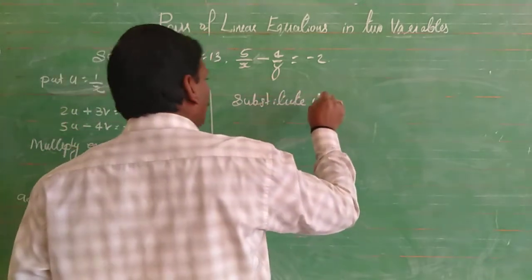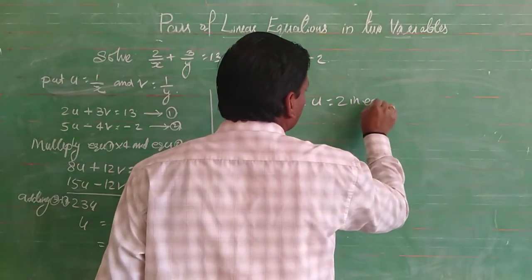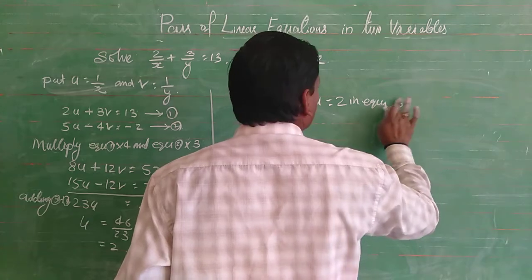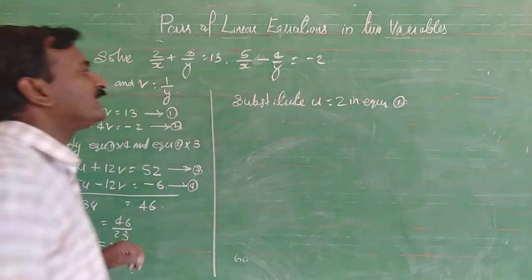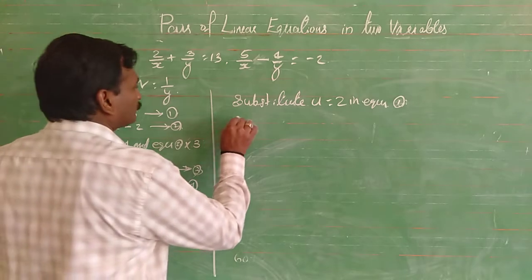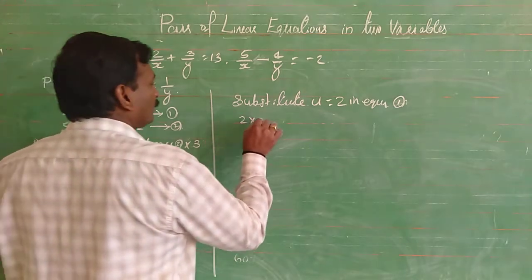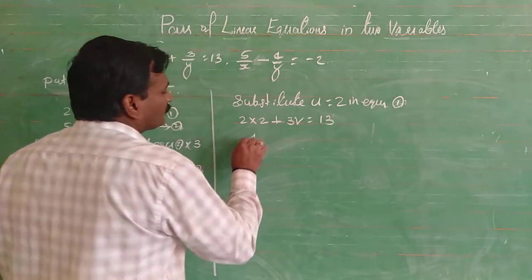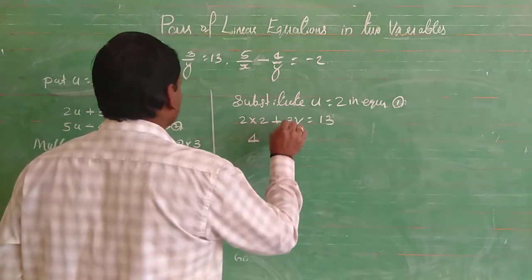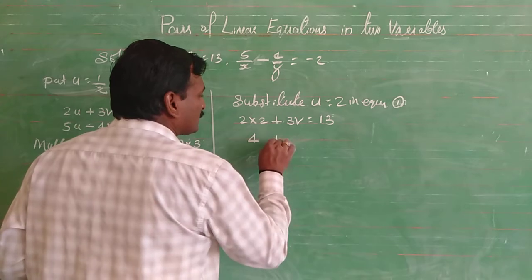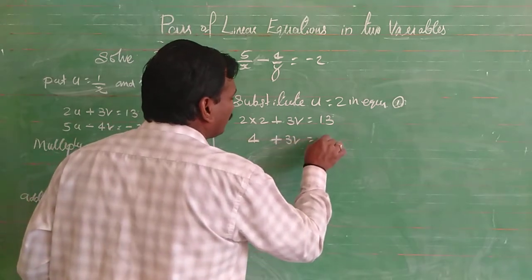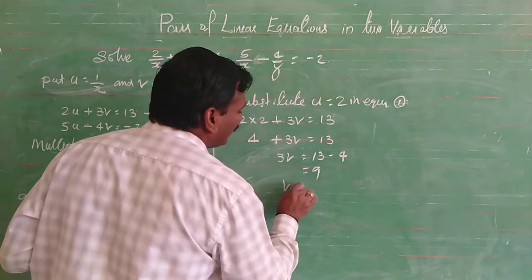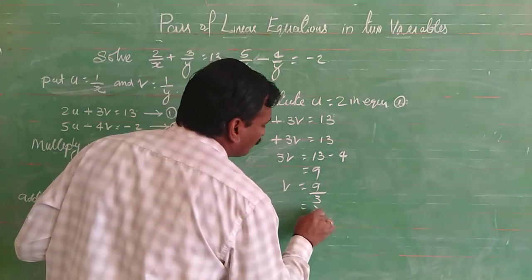Now substitute u is equal to 2 in equation number 1. That is 2 into 2 plus 3v is equal to 13. Then 4 plus 3v is equal to 13, so 3v is equal to 13 minus 4, that is equal to 9. v is equal to 9 by 3, that is equal to 3.